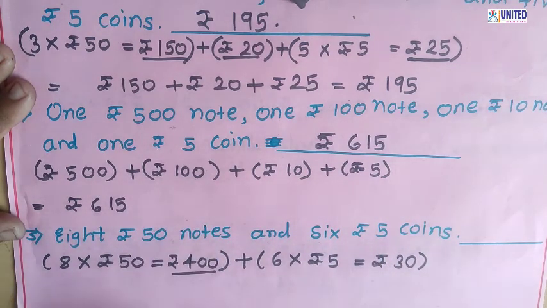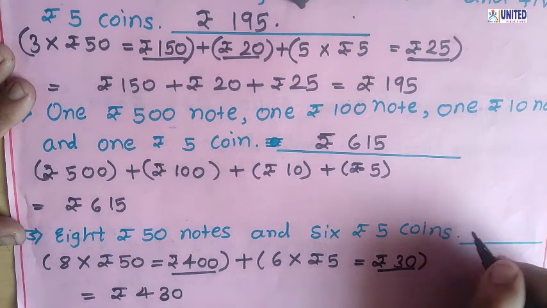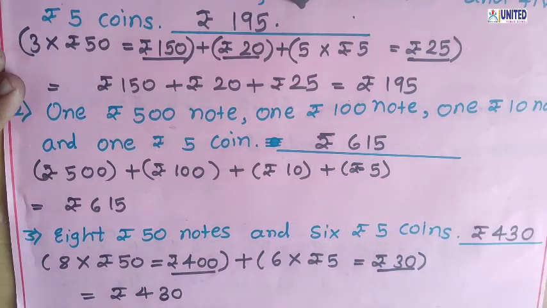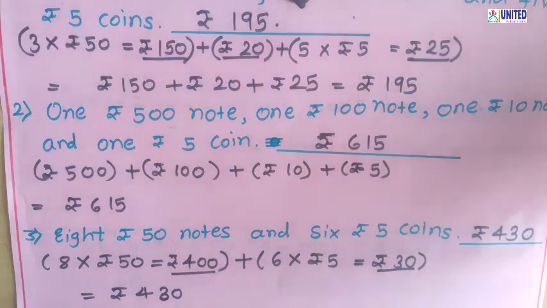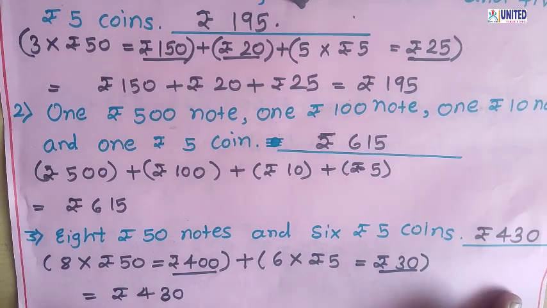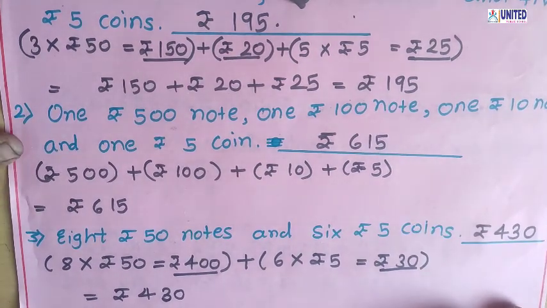Okay, now we can add both. This rupees 400 and this rupees 30. So what is the total cost here? Rupees 400 plus 30, that is rupees 430. Okay, so here we write rupees 430. Okay, so in this way we can find out the total money given in the form of notes and in the form of coins.